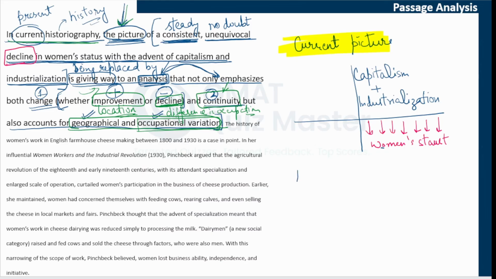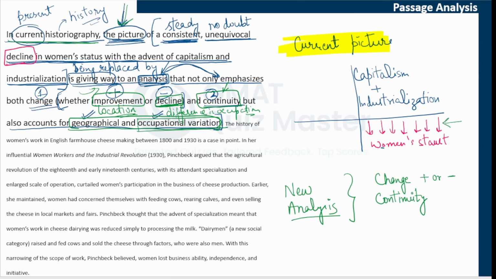What is the new analysis? Let me write it with a different color. As per the new analysis, how is it different? The new analysis considers change which can be positive or negative. It is not just about a decline, it is talking about improvement also. It talks about continuity, which we are yet to understand completely.